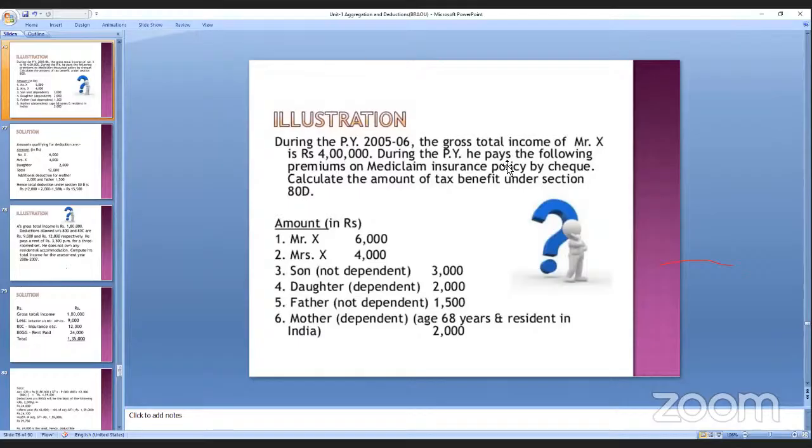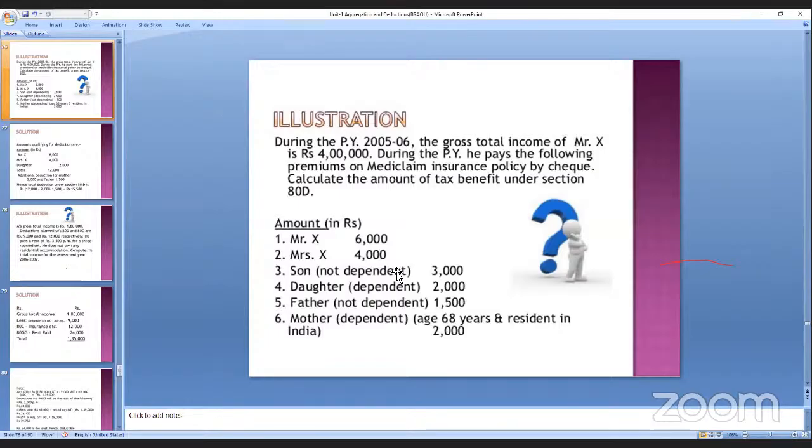So here, this is under sections you have to make. Mr. X has an income of 4 lakhs. Amount for Mr. X is 6,000. Mrs. X is 4,000. Son is not dependent, he is self-supporting, 3,000. Daughter is dependent, that is 2,000.